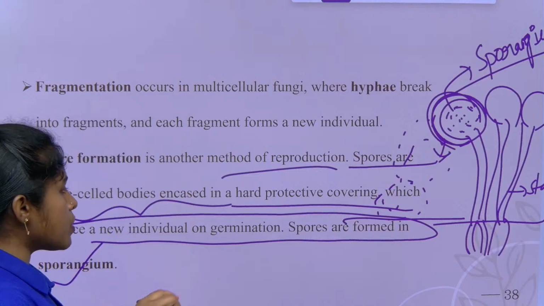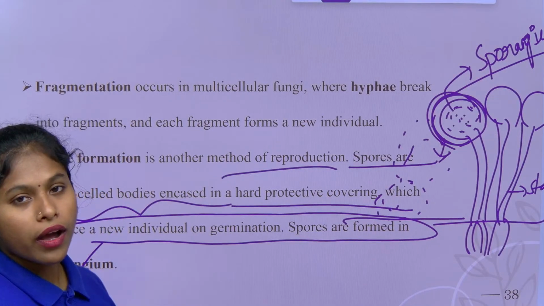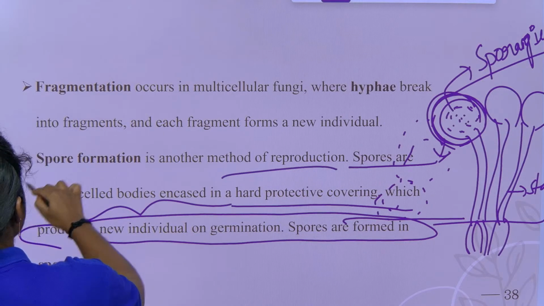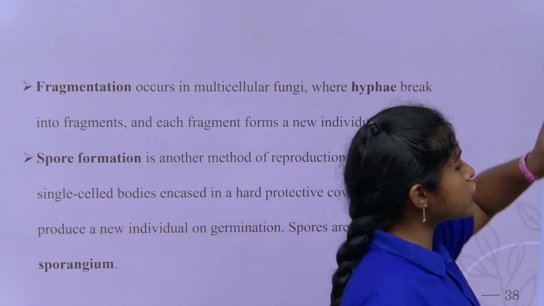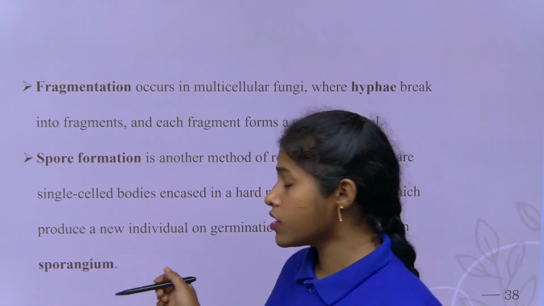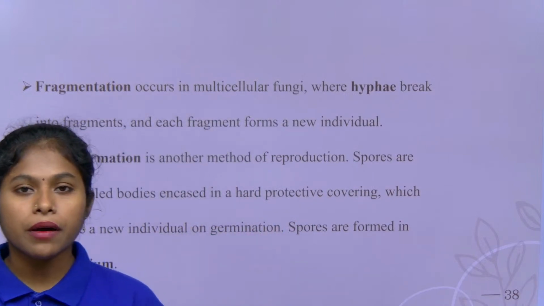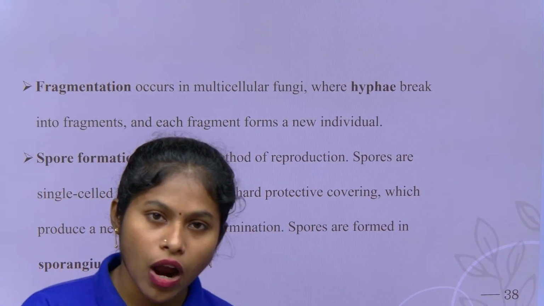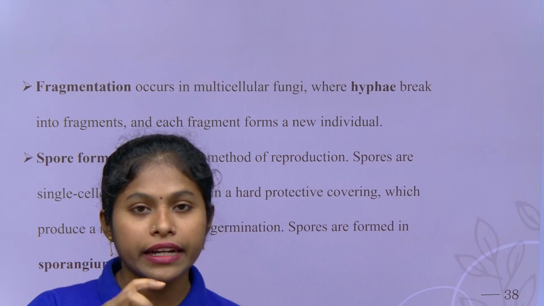So when the moist amount is there, then they disperse and give rise to whole new individuals. So this is about spore formation, children. We discussed budding, fragmentation and spore formation. Budding is when an outgrowth is formed from the parent. Then the outgrowth, when the conditions are favorable or when it has enough nutrition, detaches from the parent.